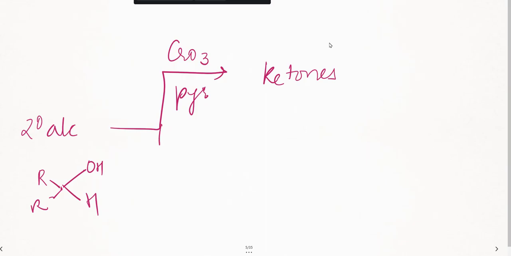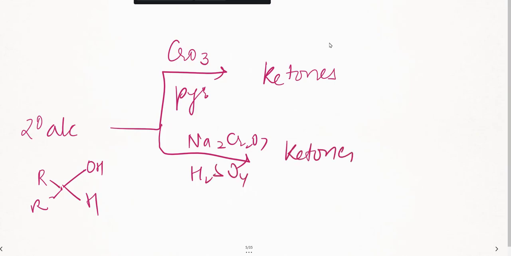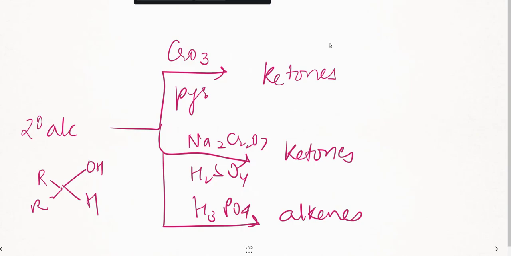Correct? Yes. Now, further, I am going to introduce one more oxidizing agent, sodium dichromate, sorry, then in the presence of acidic medium. So again I said ketones. So what is the concept here? Secondary alcohols are always oxidized to ketones. Suppose if they ask you to convert secondary alcohols to alkenes, what should you introduce? You need to introduce phosphoric acid and you need to heat it. This is the concept.